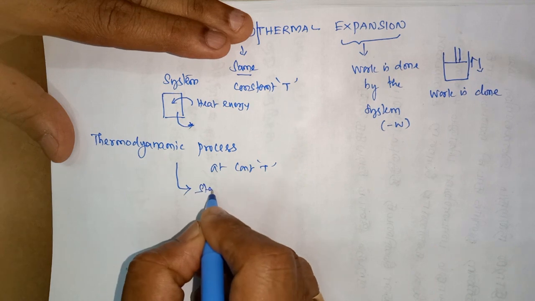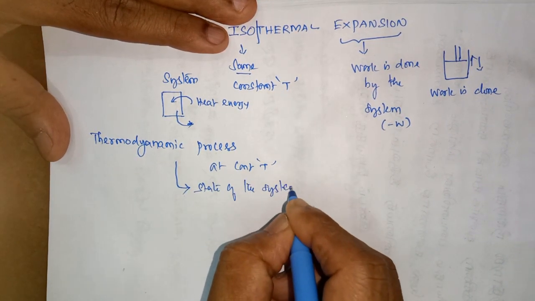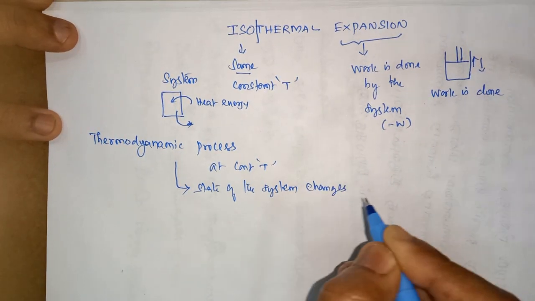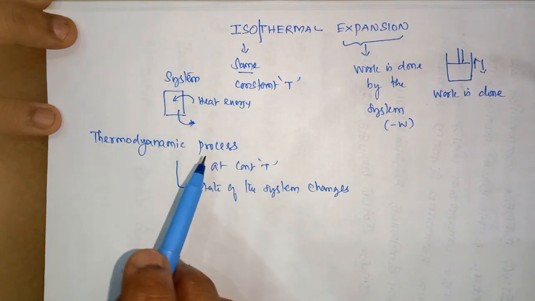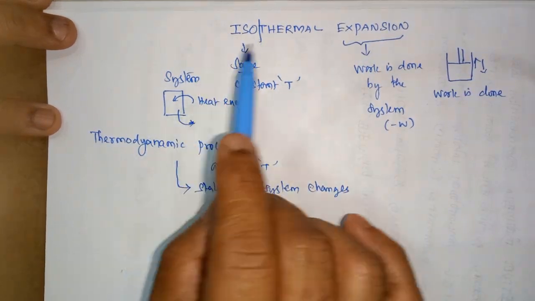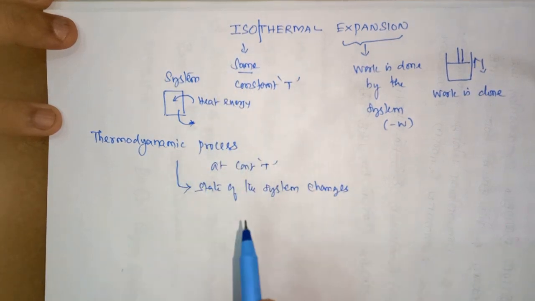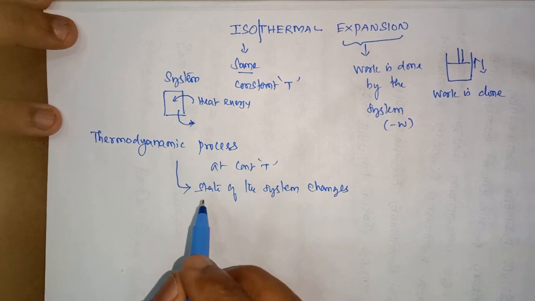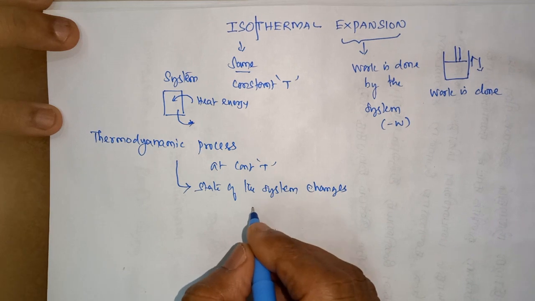So the state of the system changes. That is called a thermodynamic process. So isothermal expansion is a process carried out at constant temperature, which changes the state of the system from the initial state to the final state.